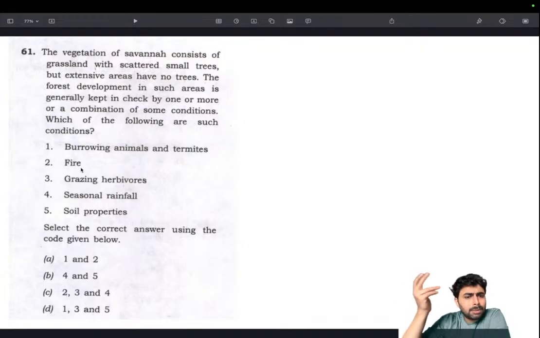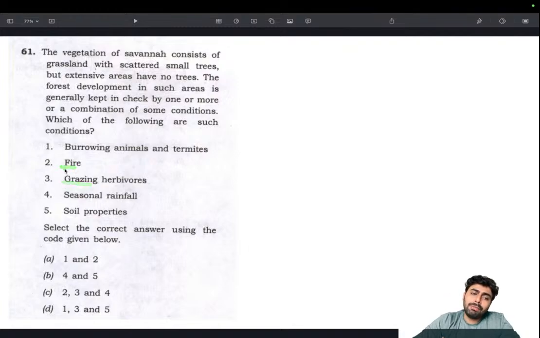So that's possible. Grazing herbivores. Yeah, obviously we have a lot of herbivores. All sorts of antelopes, deer species, and other herbivores are there. They are very abundant there, like wildebeest, zebras. So the number of grazing herbivores is really high in savannas, and that's why we have apex predators like cheetahs and lions in the savannas. So there is an ample amount of herbivores there. Very unlike evergreen forest, there are quite a lot of herbivores in the savanna region. So that's a possibility. Fire is a very good possibility.